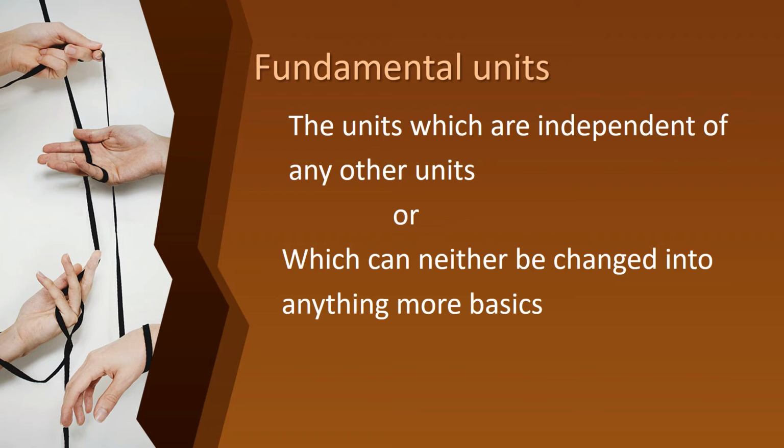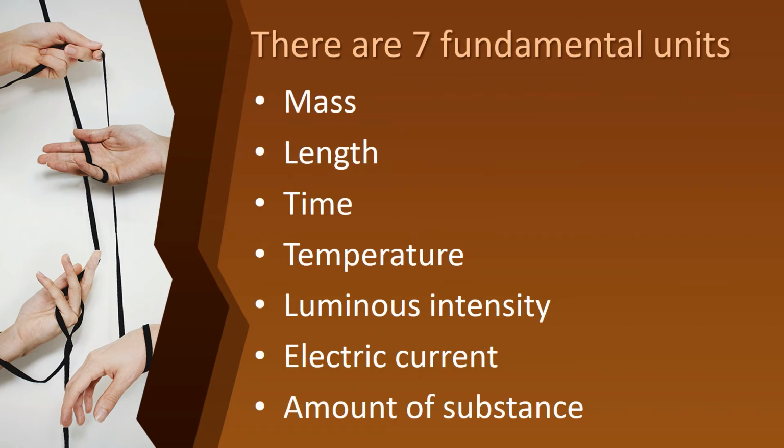And then luminous intensity. We will see about luminous intensity later. Luminous intensity, electric current, amount of substance. We have 7 fundamental units. What are those 7 fundamental units? Mass, length, time, temperature, luminous intensity, electric current, and amount of substance. These 7 are the fundamental units.